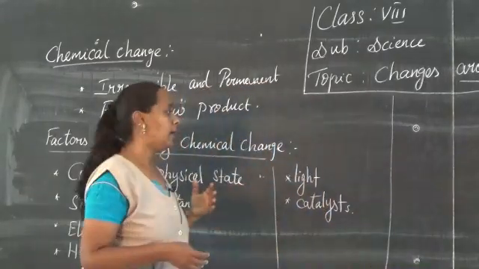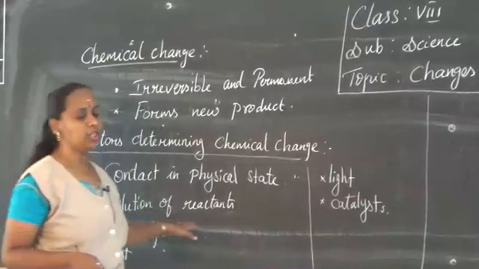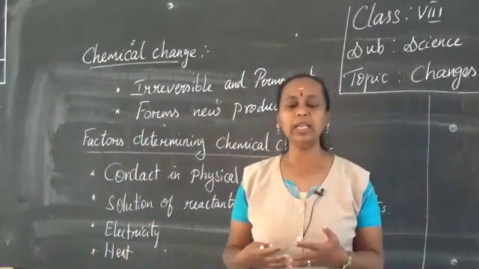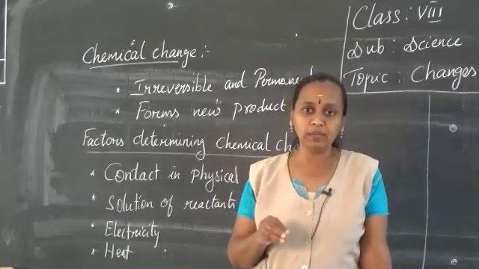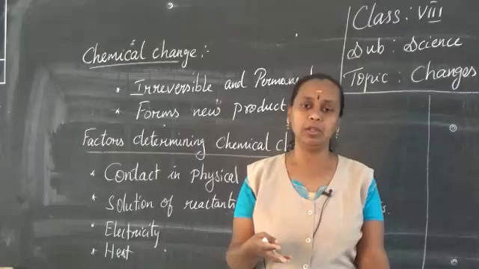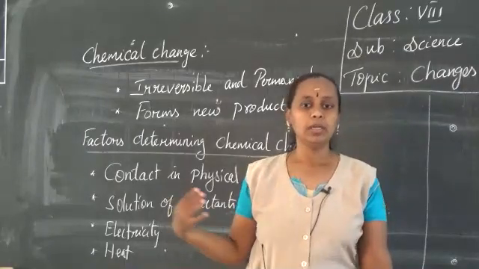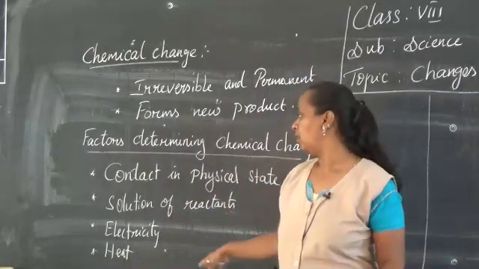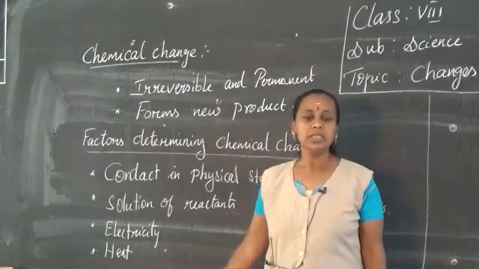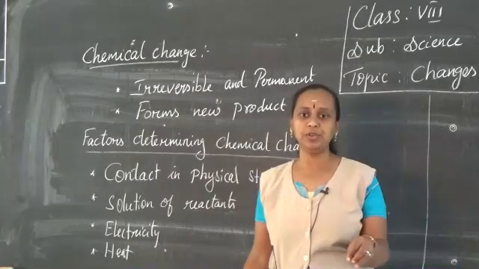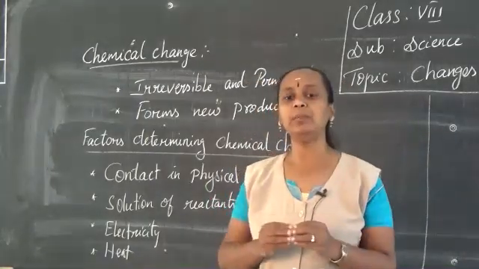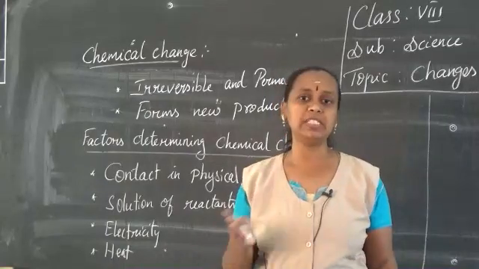The next factor is the solution of reactants. Some reactions happen only when the reactants are in liquid form, that is, in solution form. I have given an example also, you can go through the book before listening to this. One more factor is electricity. When you pass current through a solution, the solution contains a compound which can ionize, that is, the ions can be separated.